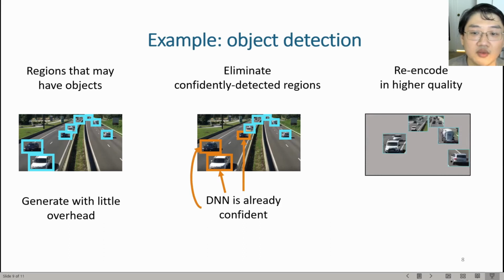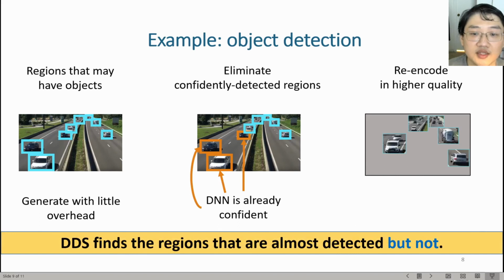Third, we encode these regions in a higher quality. In short, DDS finds the regions that are almost detected but not. This "but not" is a key differentiator between previous works and DDS. Previous works pursue a complete coverage of objects, but DDS covers a subset of objects that are not detected.